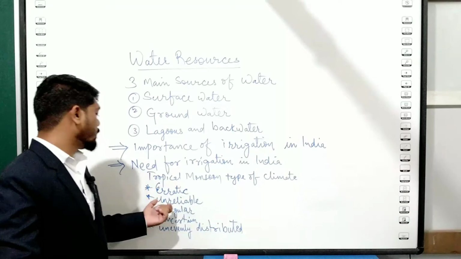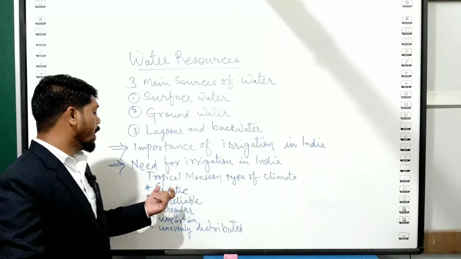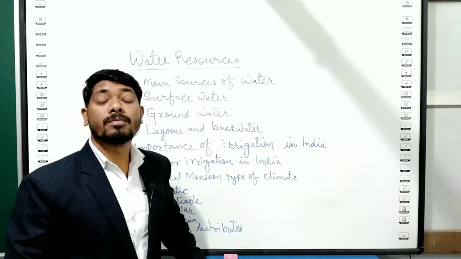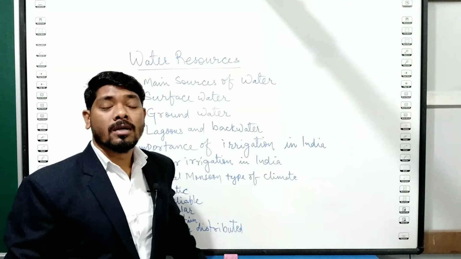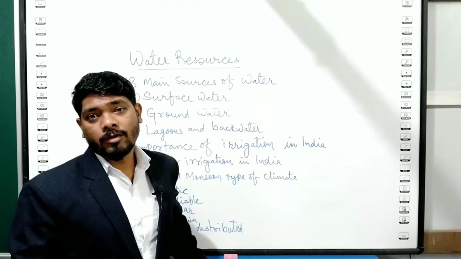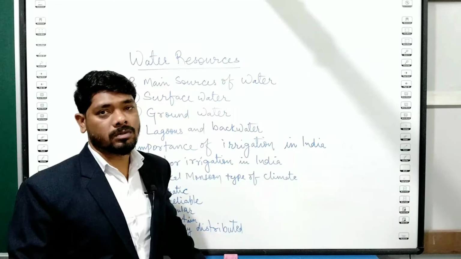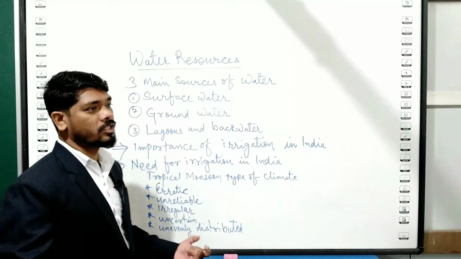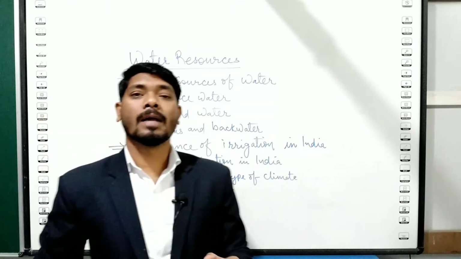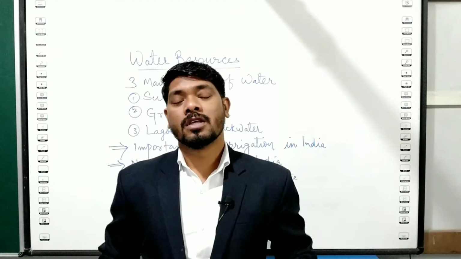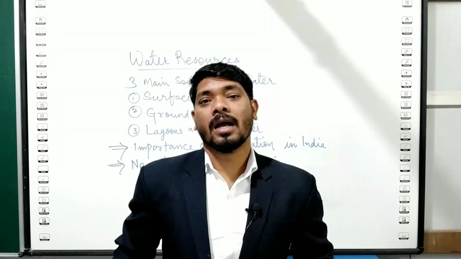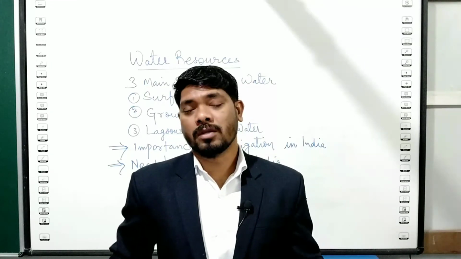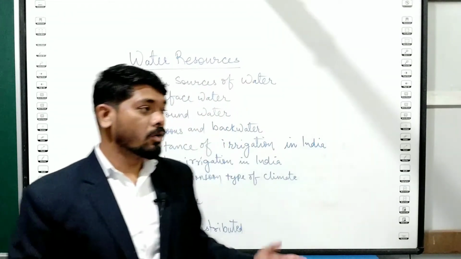Then again, it is unreliable. Sometimes it will shower so much rainfall, sometimes it won't. It is irregular. It's not regular that at a particular time the monsoon season will arrive in India and bless us with plenty of rainfall, but it won't happen.